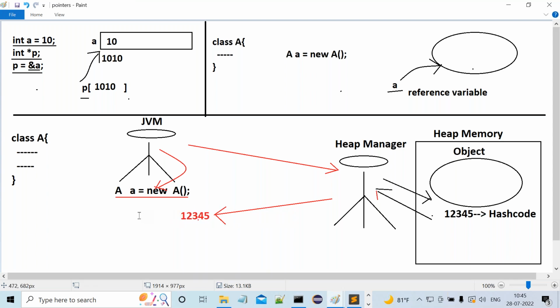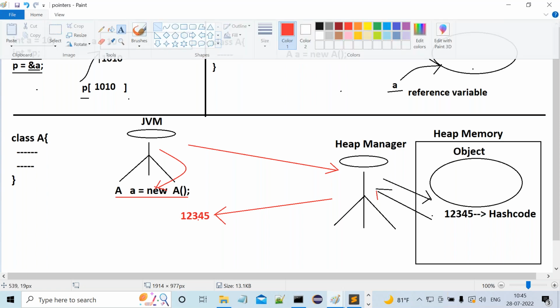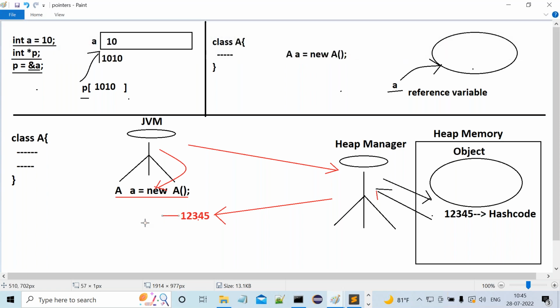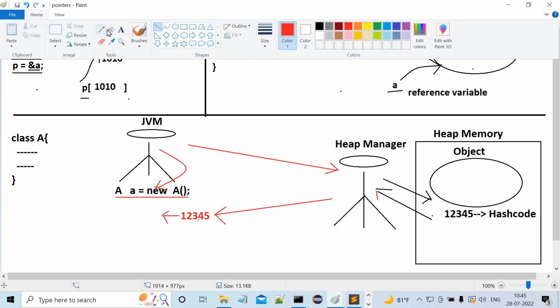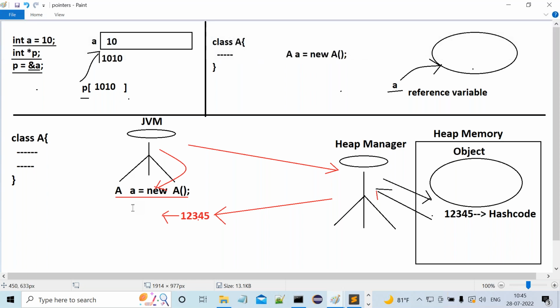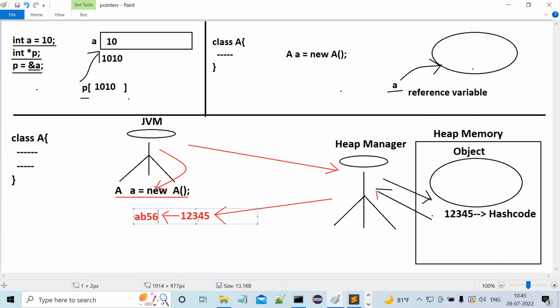Now, what is JVM doing? JVM is converting this hash code value into its hexadecimal form. Say for example, AB56. It's not an exact hash code value, but assume it.